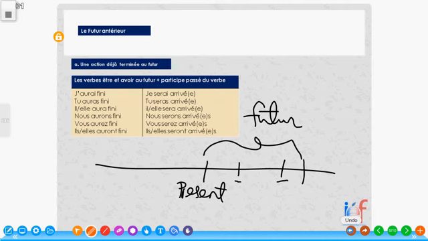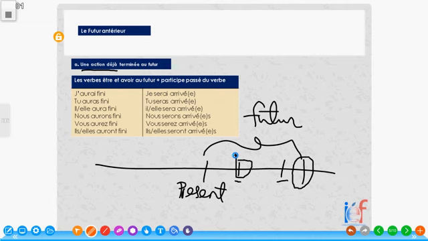For example, here it says: exprimer une action déjà terminée au futur. Exprimer une action déjà terminée au futur. So if you look at what I'm saying here, by the time this action happens, this one would already have been done. And that's how simple it is.